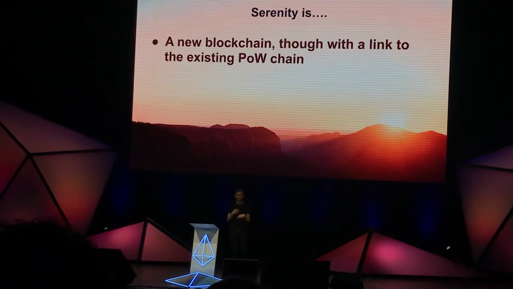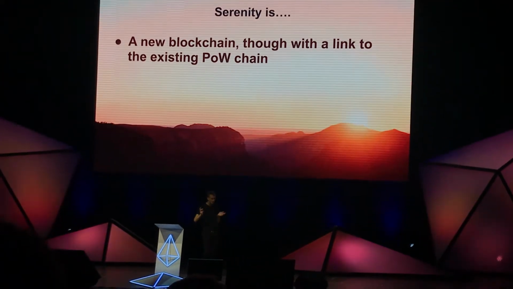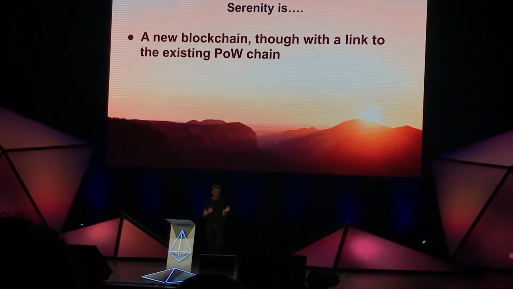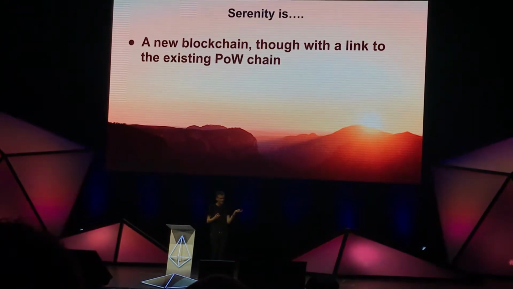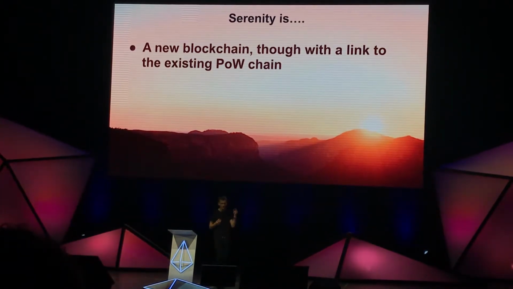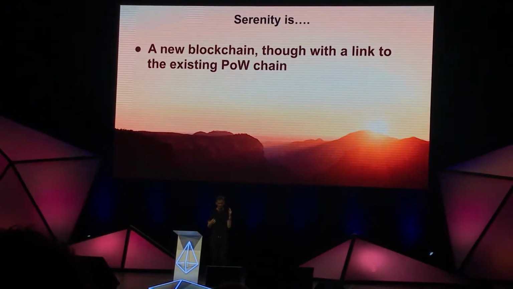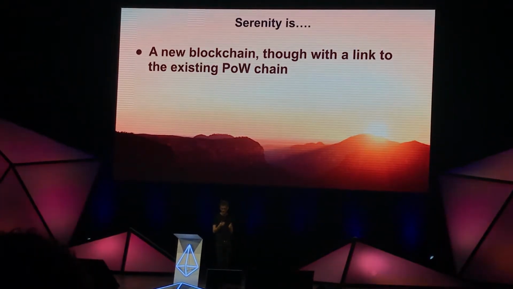This is a new blockchain in the sense of being a data structure, but it has this kind of link to the existing proof of work chain, right? So the proof of stake chain would be aware of the block hashes of the proof of work chain. You would be able to move ether from the proof of work chain into the proof of stake chain.